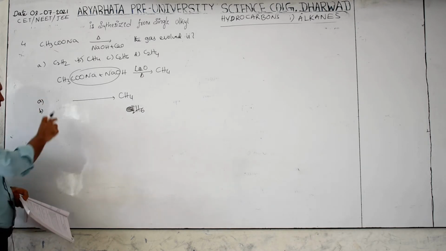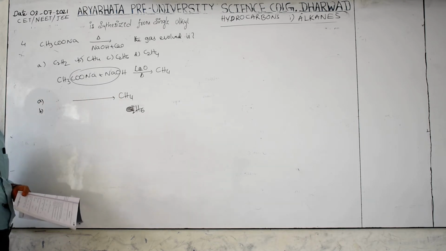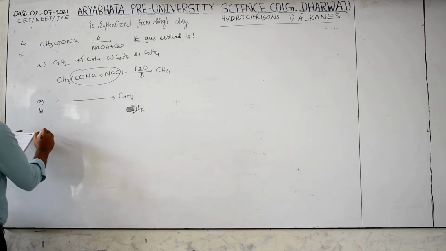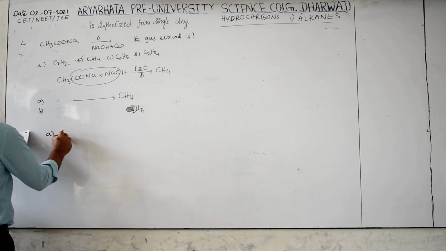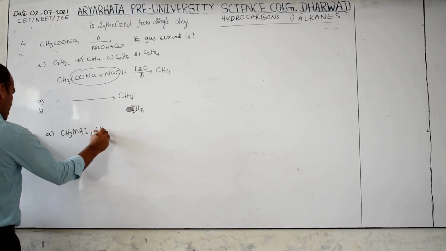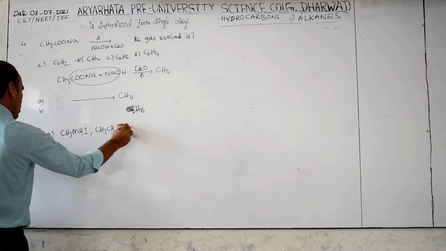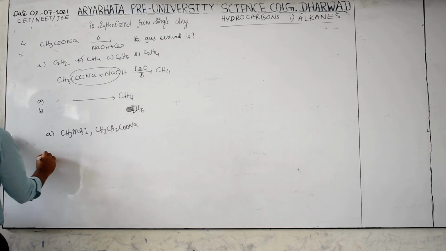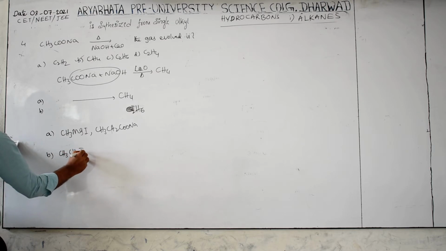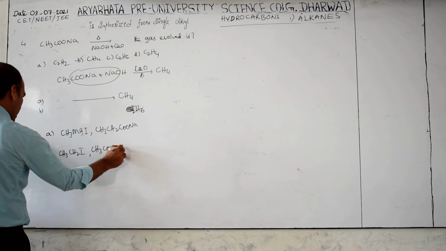Like this, some reactant gives methane and ethane in one step. The options given here are: A, CH3MgI; B, CH3CH2COO; and option C, CH3CH2I, then CH3COO.